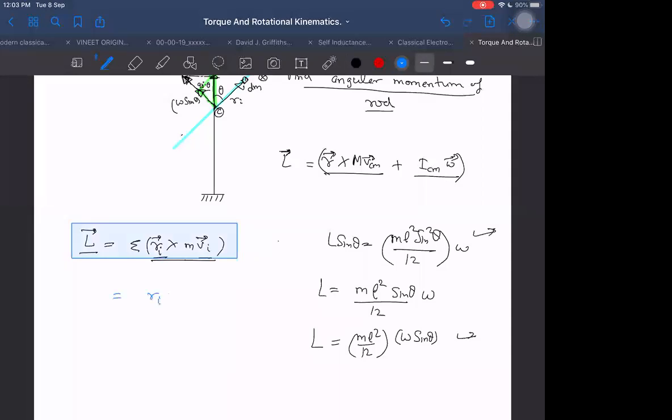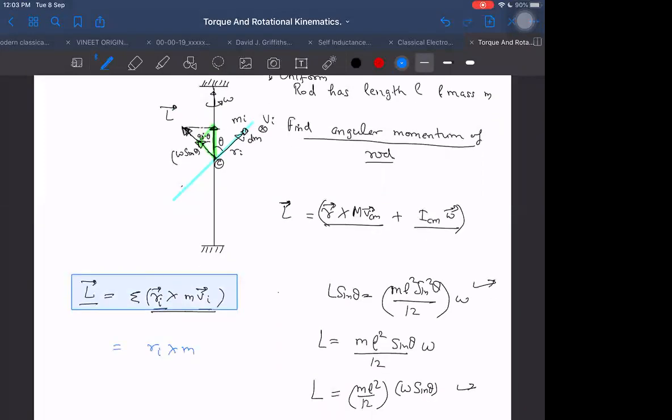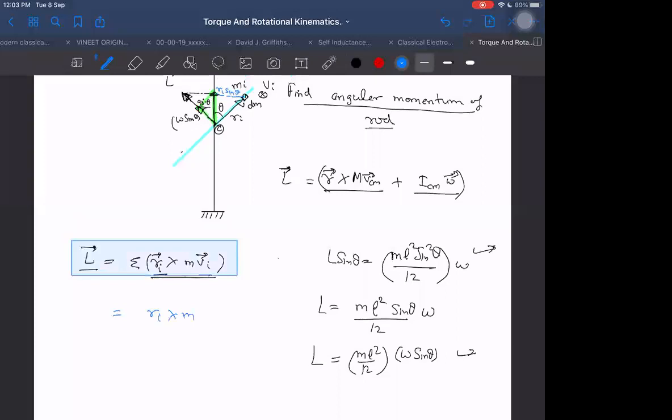If I start using it, then I will be getting the answer as Ri cross m into the velocity of the ith particle. What is the velocity of the ith particle? I think everybody knows that it will be moving around the axis in a radius of Ri sine theta. Then this velocity will be Ri sine theta into omega.